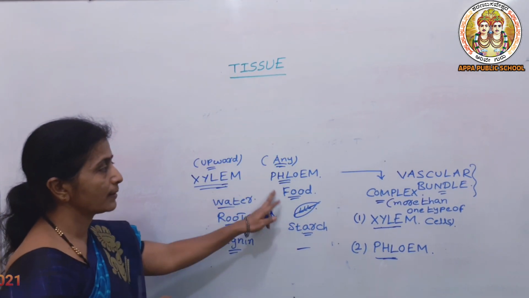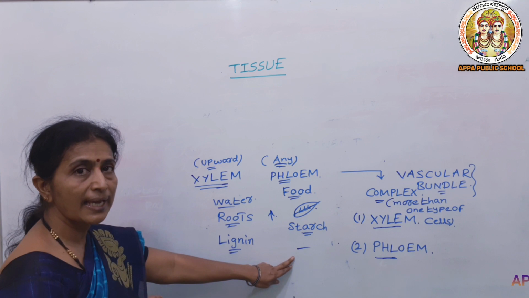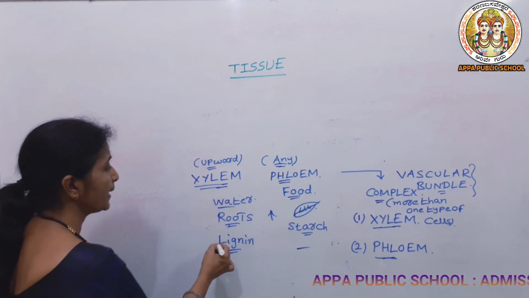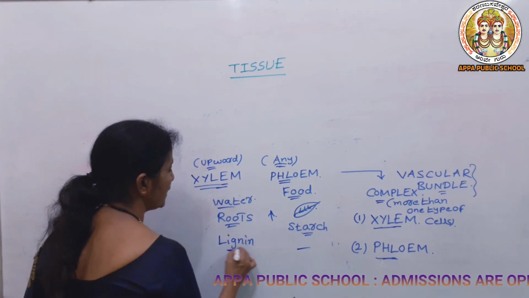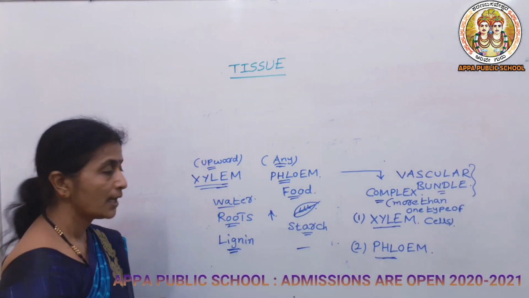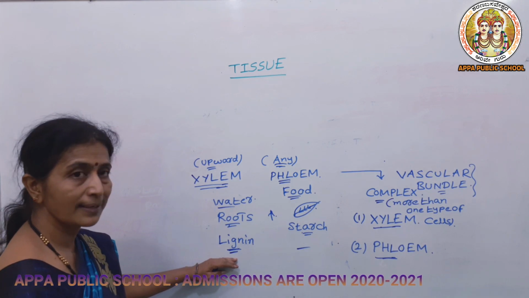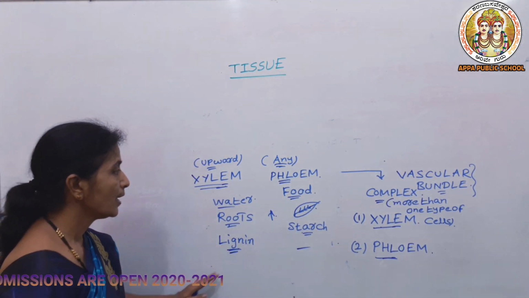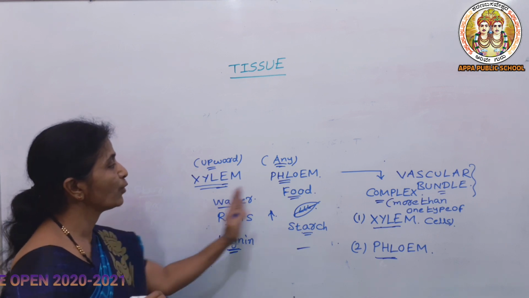That's why phloem will not give the mechanical strength for the phloem tissue. But in case of xylem, due to the presence of this chemical substance, it will give the mechanical strength. So this is about what is xylem and what is phloem.